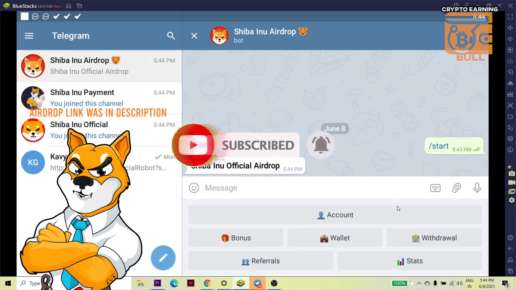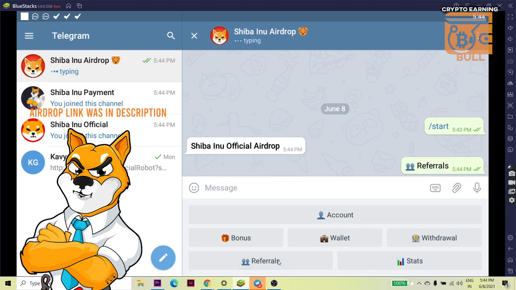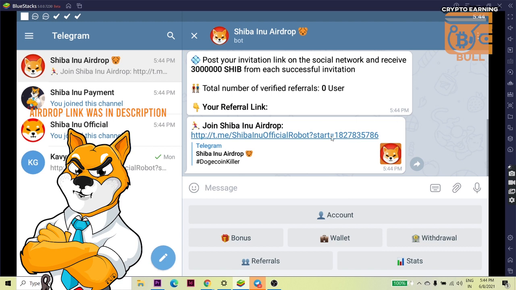So after this you will get this kind of screen on your mobile, and if you are doing it on Windows you can see this type of screen. So let's start with the referral. If you click on referral, you will get your referral link. That's your referral link. You can share it with your friends and family, and the total number of verified users will show here.